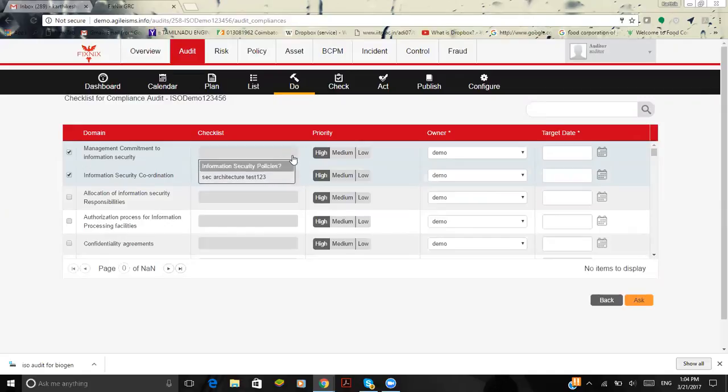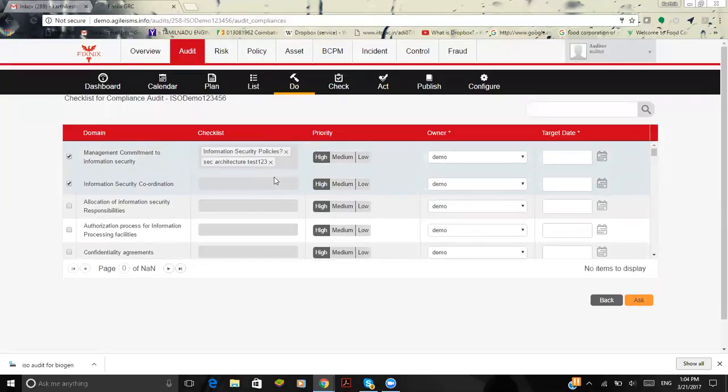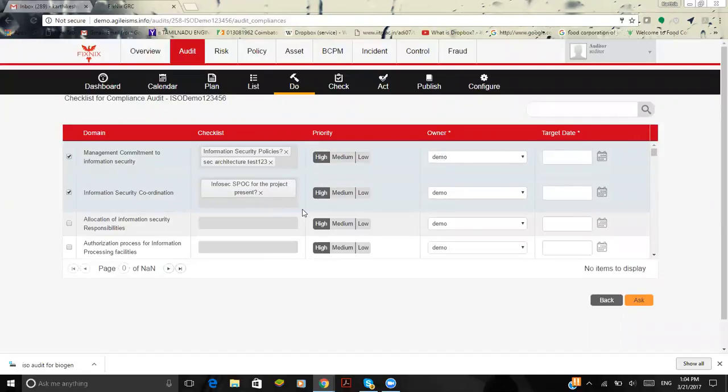And here is where you find the checklist, the information security policy, and maybe the architectural test also. I'll do it. So here I find the checklist as the infosec SPOC for the project. I'm going to set the priority, so this prioritizes the work for both the auditor and auditee.